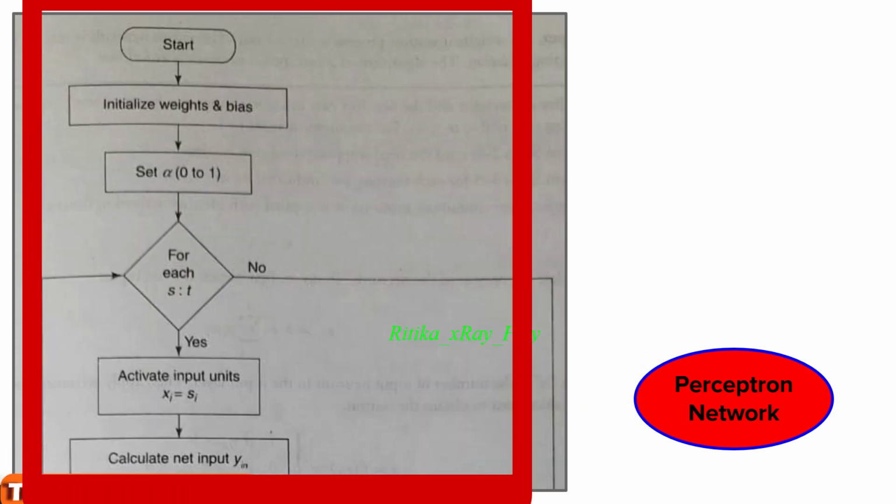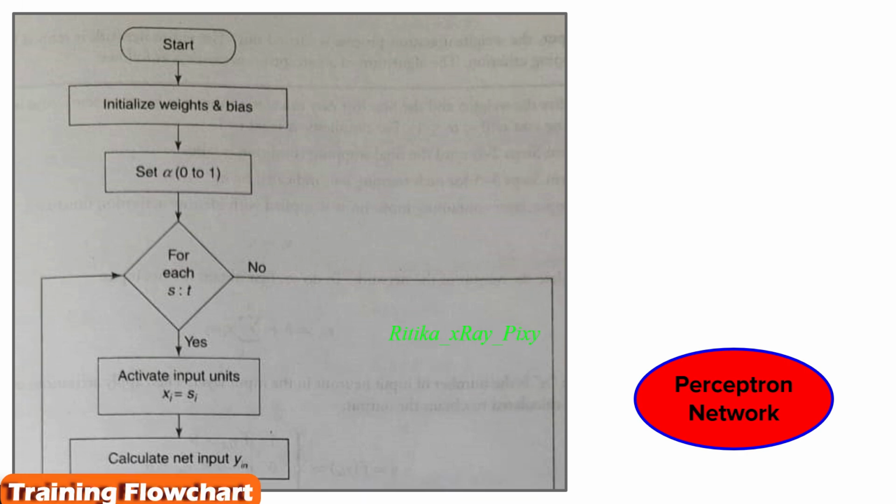Next you can see here we have the flowchart for the perceptron network with single output. So here we will start with the weight initialization. First we will initialize the weights and the bias, and for simplicity we can set the value 0, and we will also set the learning rate alpha to 1 for simplicity, or you can define its value as 0 < alpha <= 1, in the range 0 and 1.